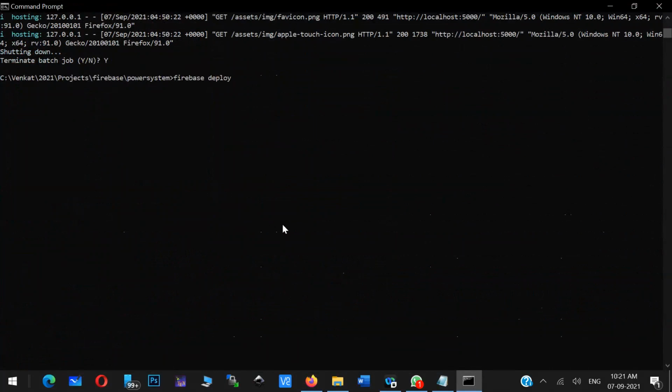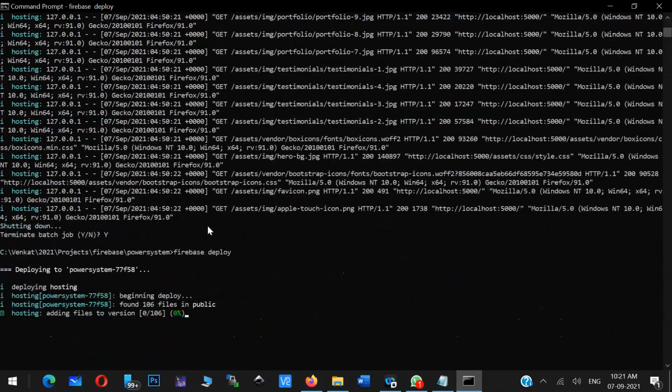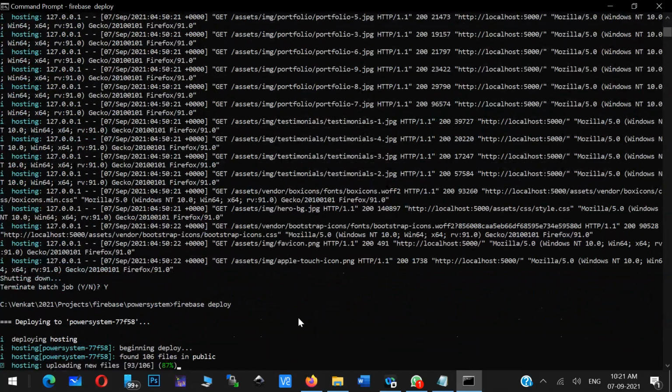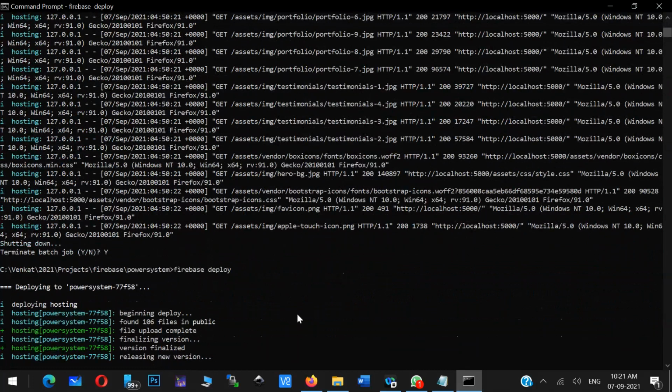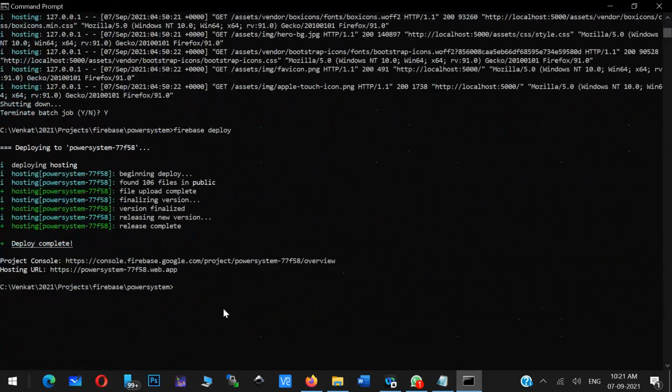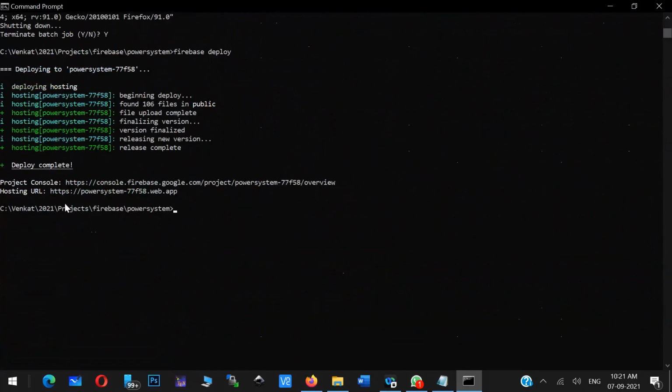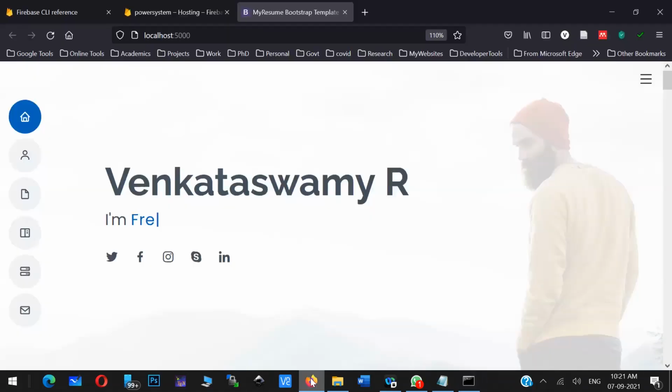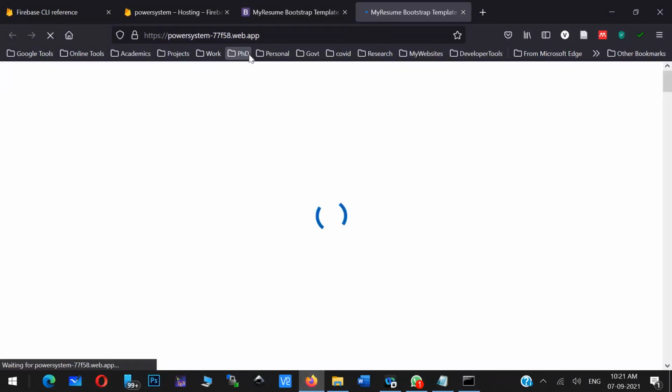When you run this Firebase deploy, see the actions taken up by Firebase. You can see it is connecting to that particular application, power system application, and it is uploading all the files, and it is giving you the URL. Can you see the URL here? This is the URL of this application. Now, instead of local, you can directly type this URL, and that application will come.